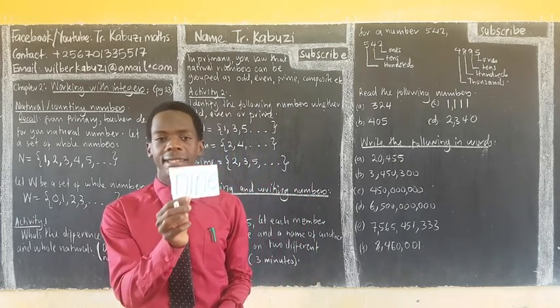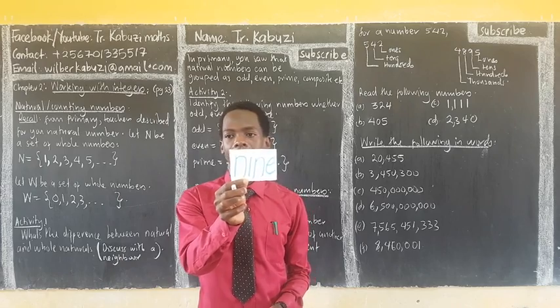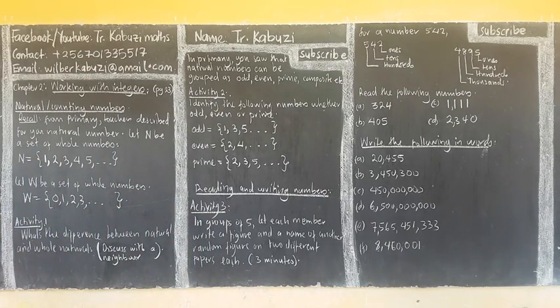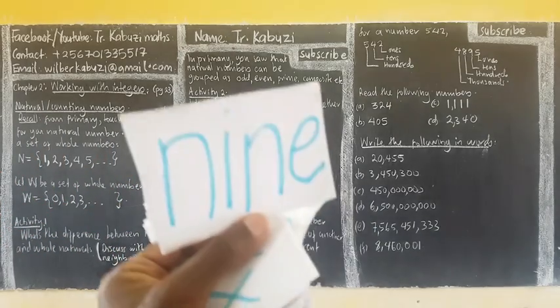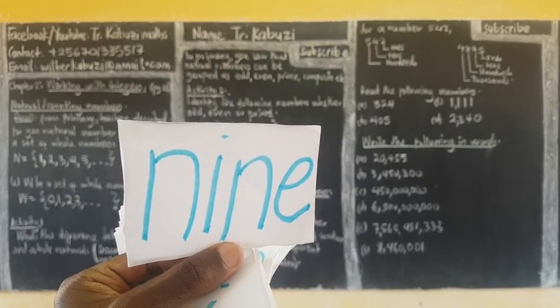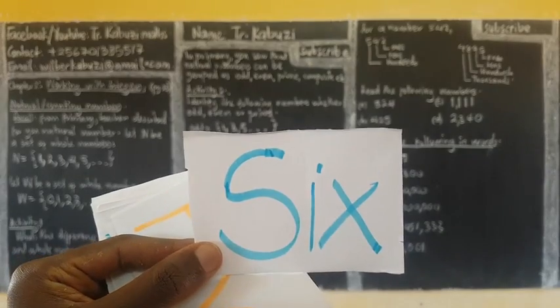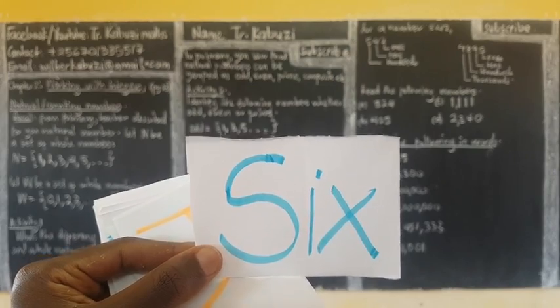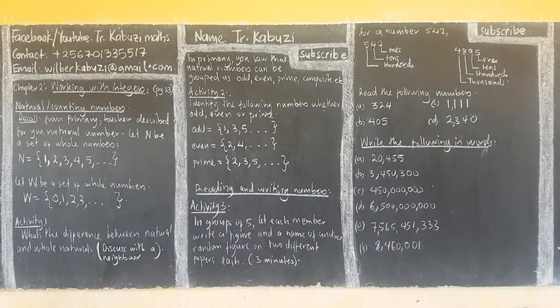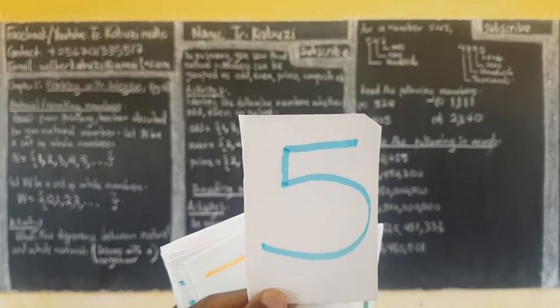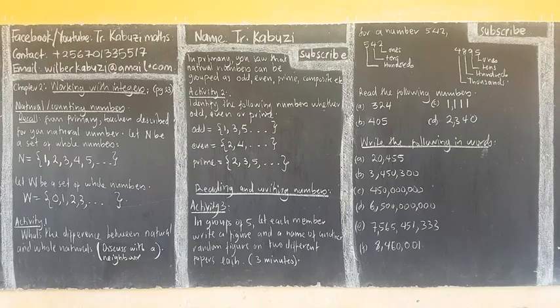This one is, let me bring it closer and see. It is 9, okay? Then this one, 6, okay? Then this group, 5, okay?